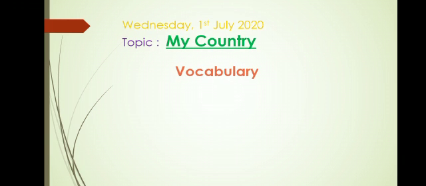Before starting your work, you have to write your index. Don't forget your index. Your date will be 1st of July, and then your topic will be my country. And then when you start your work, you have to write your date and day just like written here, and then your topic, my country. Underline your topic with a sharp and dark color which can be seen clearly. And then your vocabulary words and their meanings. If you like, you can draw the line between, otherwise it can be just like this. The words that we had already discussed.